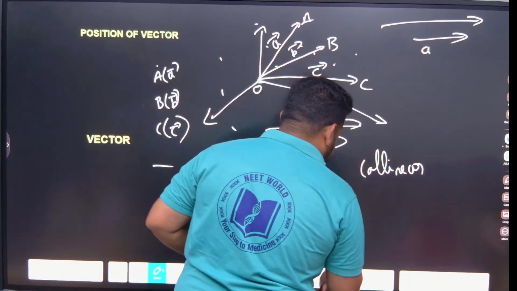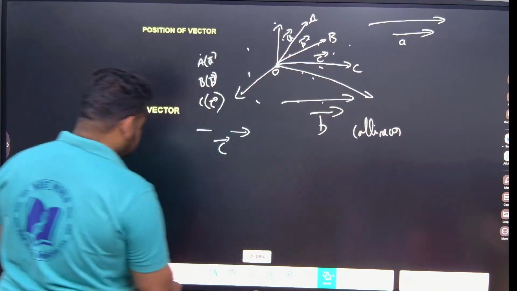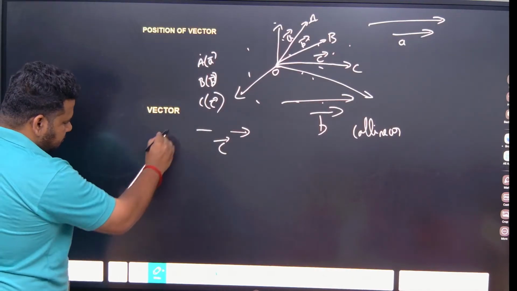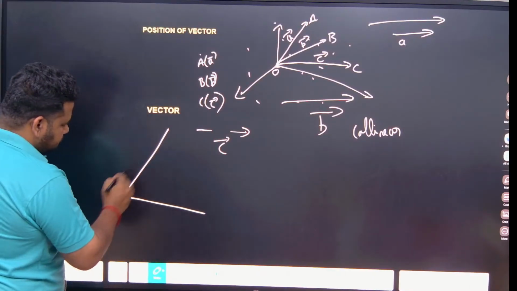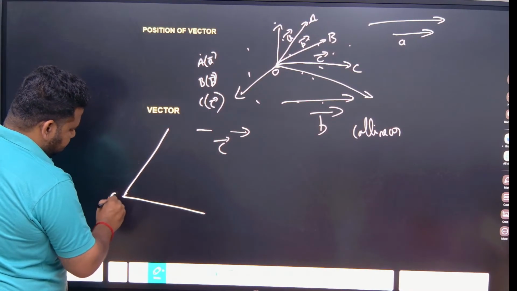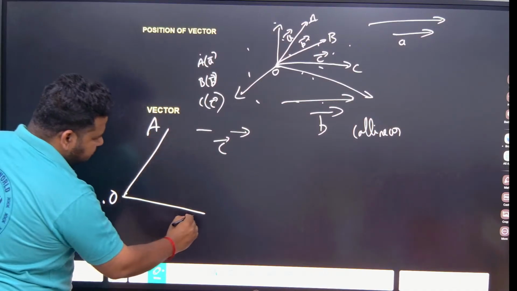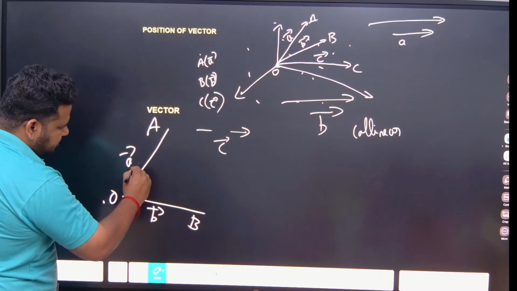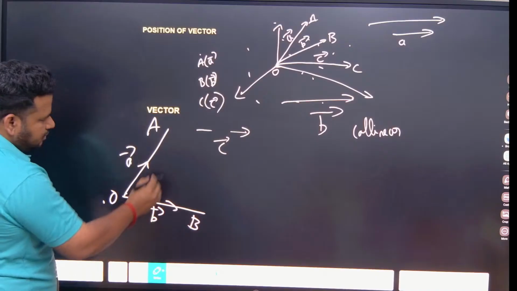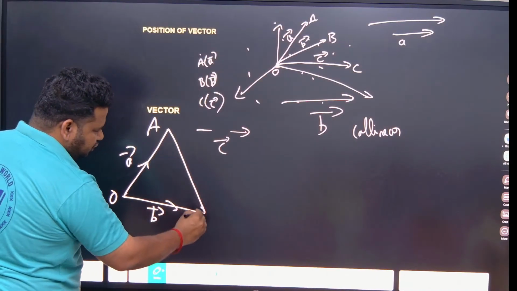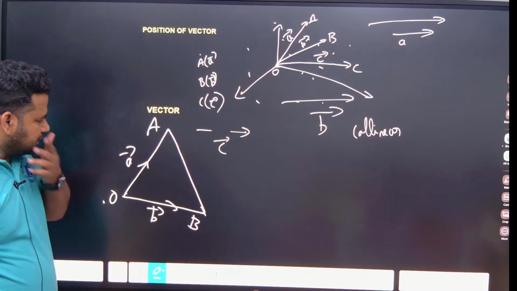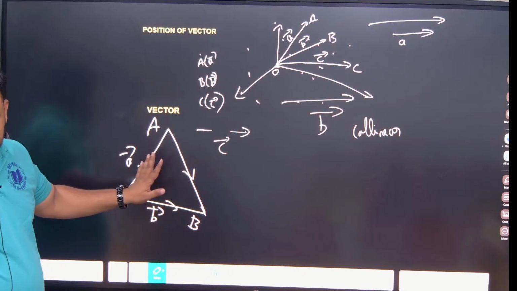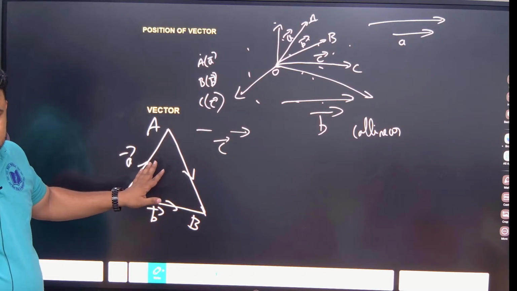Regarding position vector, see here, suppose this is O. This is OA, this is OB. This is vector A, this is vector B. This is the direction of this vector, and this is the direction of this vector. If I want to join a line like this, it will always come in this direction. If I want to find AB, it will come in this direction. How to find AB now?